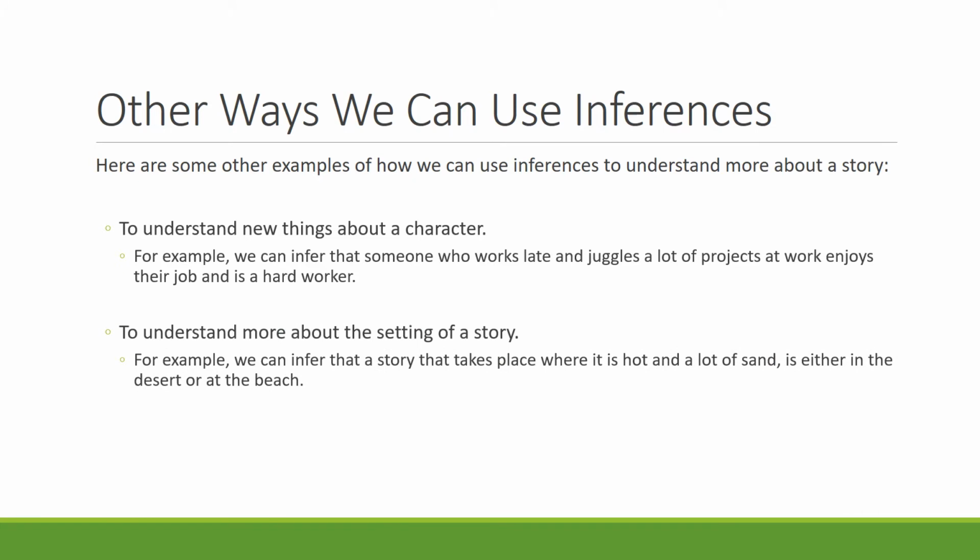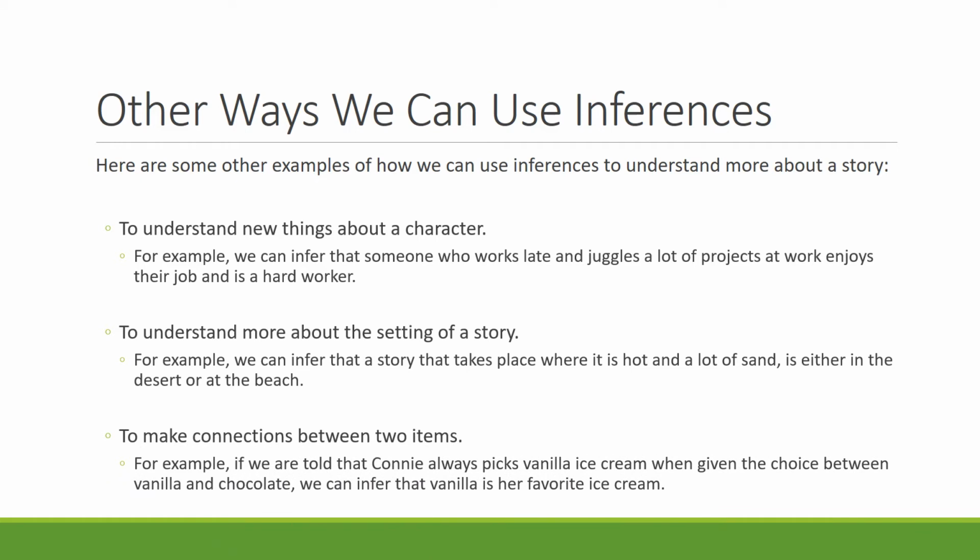Sometimes we can use inferences to understand more about the setting of a story. We can infer that a story that takes place where it is hot and a lot of sand is either in the desert or at the beach. We know that some place that is hot or has a lot of sand wouldn't be at the Antarctic or even under the ocean. We can also use inferences to understand and make connections between two items.